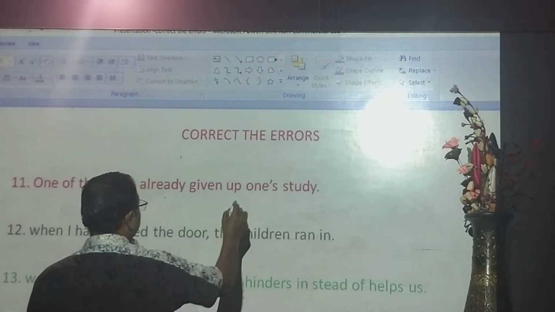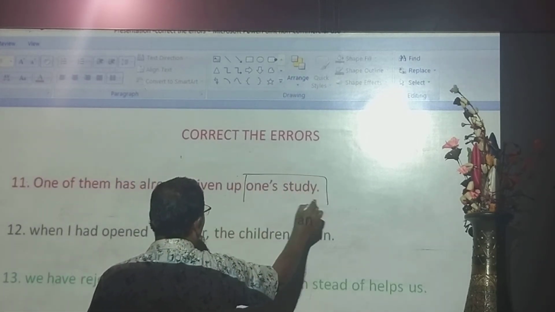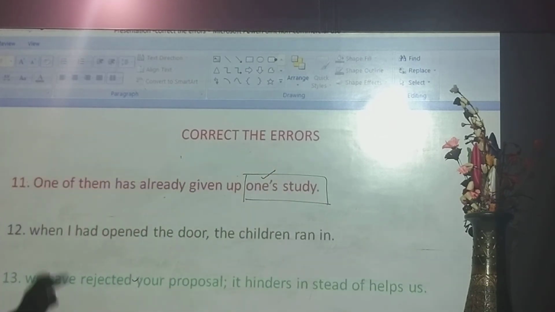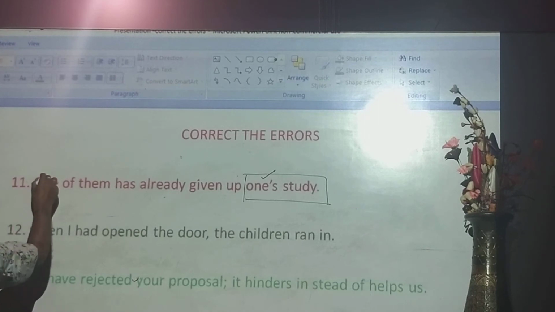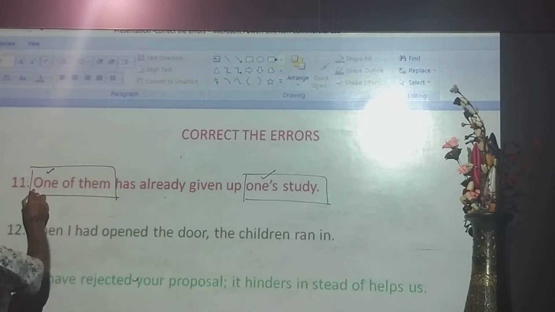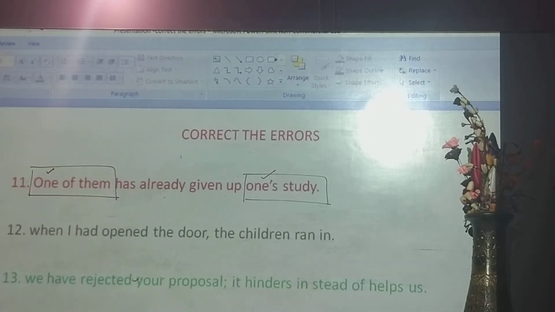Here you see the subject, one study. Look at that, your eyes should come here. Where one study is here, its subject should be one, you know. But is the subject just one? Look here, yes, one is here, but it is not simply one, it is one of them. And one of them does not mean one.